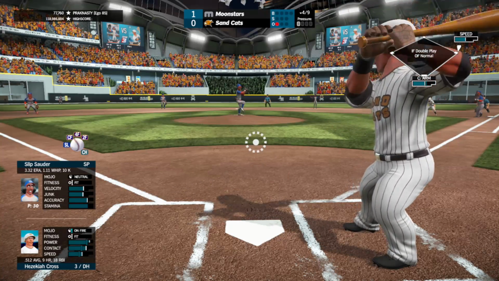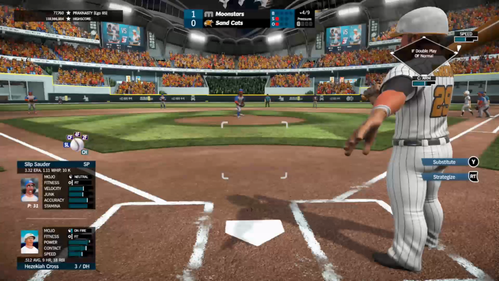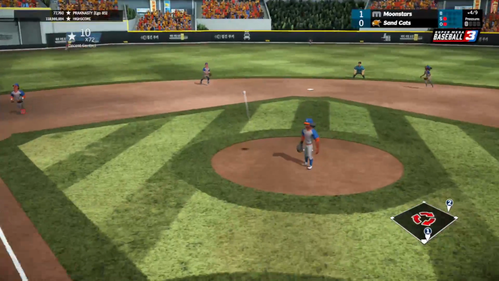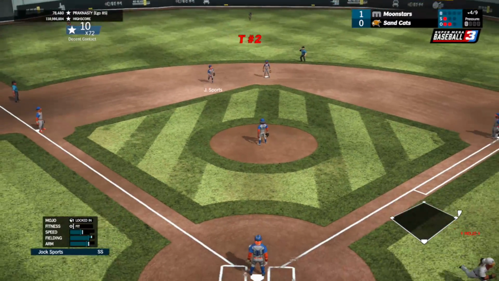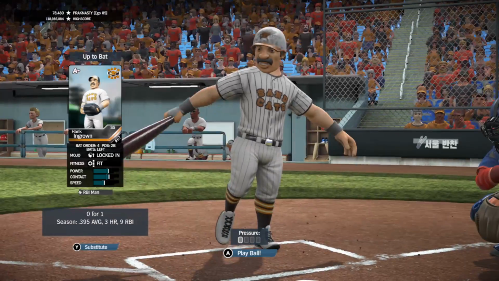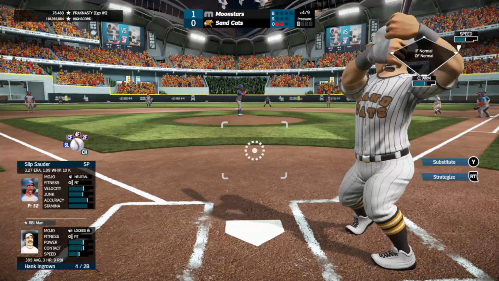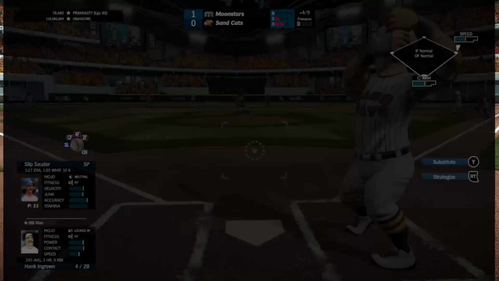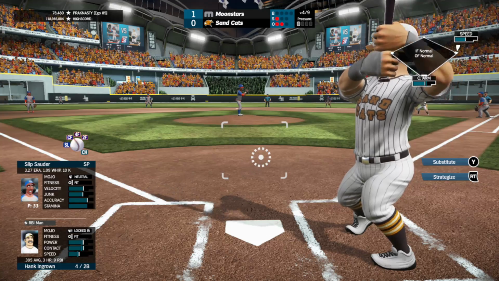Lined out his first, grounded out his first time up, but he's still on fire. Change up down and in, called a strike, 0-1. Fastball up and in, fist to the short, right at Sports, 2 down. Got to bring up Ingram, 0 for 1 today. Still locked in at the plate. Fastball high, called a strike, 0-1.